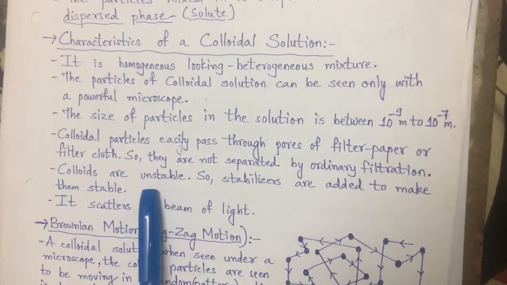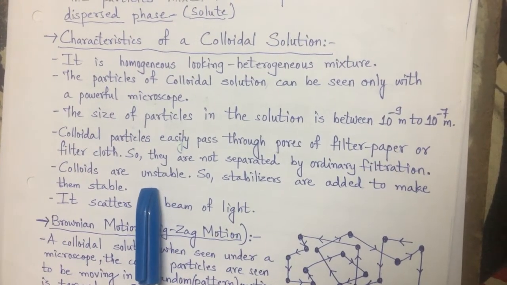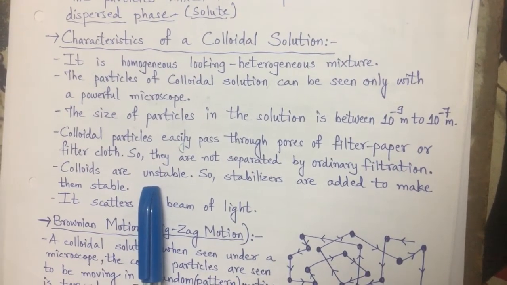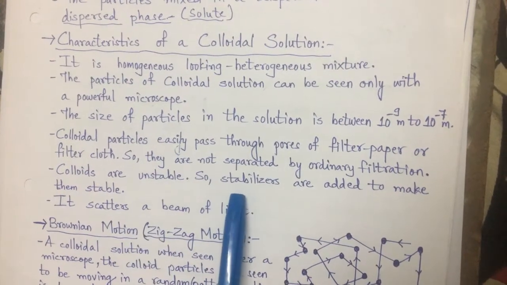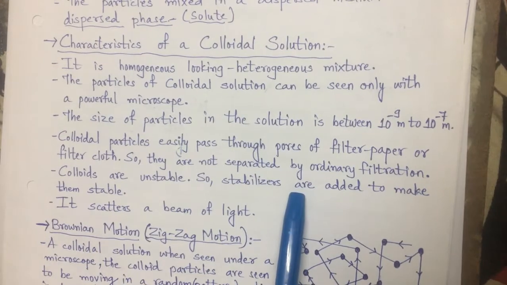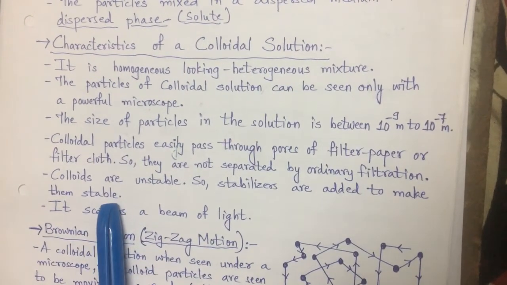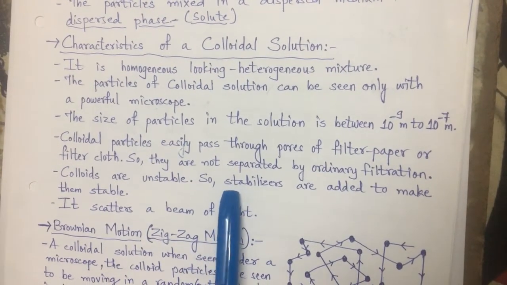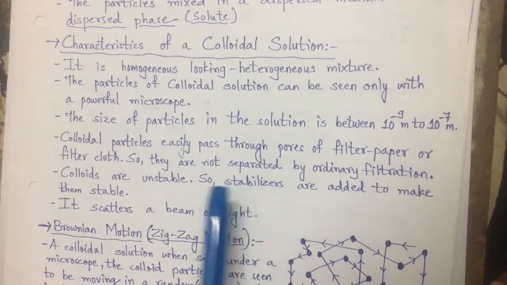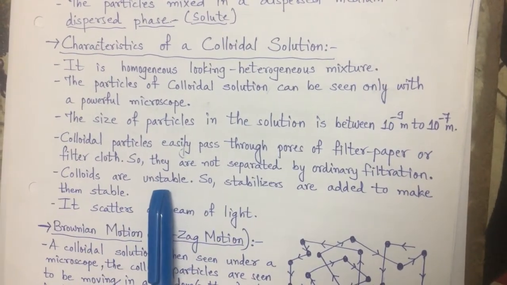Colloids are stable. Stable, it means they are not easily settling. Stabilizers are added to make them stable. In your higher classes, you will learn about the stabilizers and how they make the colloid stable.